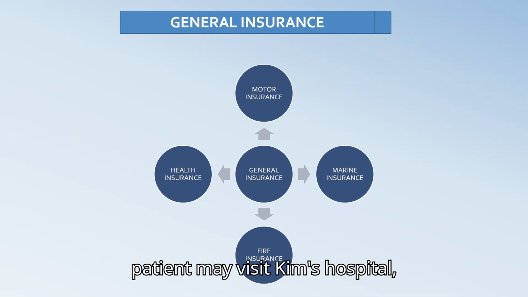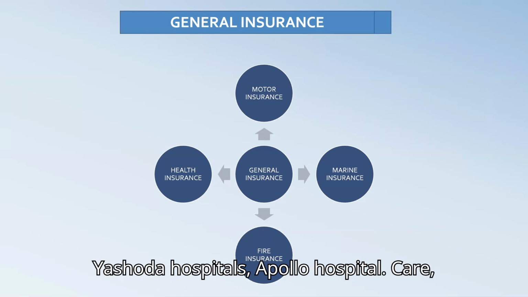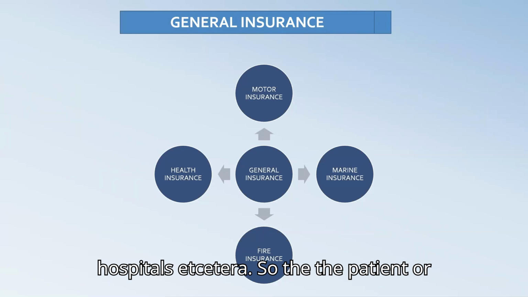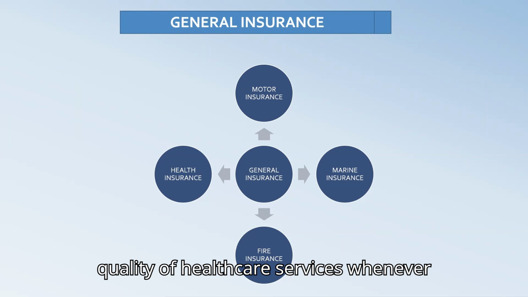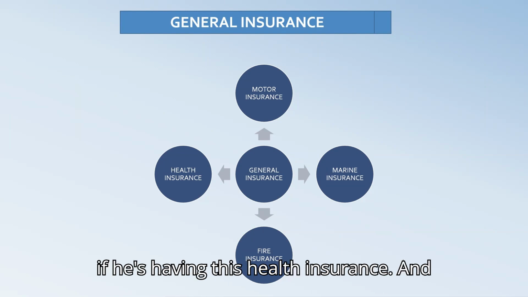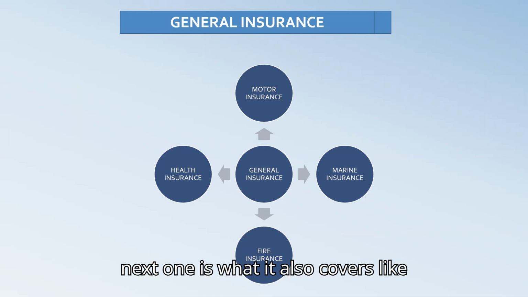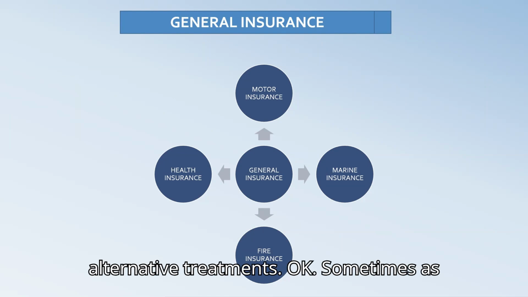The patient may visit KIMS Hospitals, Yashoda Hospitals, Apollo Hospital, Care Hospitals, etc. So the person can access good quality healthcare services if he has this health insurance. And next, it also covers alternative treatments.